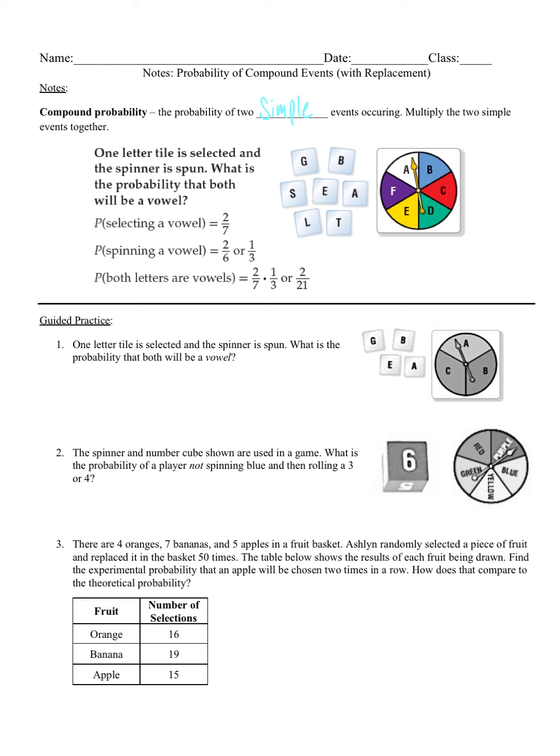All right. So for instance, one letter tile out of these ones here. Okay. So one tile is selected and the spinner is spun. What is the probability that both will be a vowel? Okay. Well, first we need to count up how many tiles we have. 1, 2, 3, 4, 5, 6, 7. Okay. So we have 7 tiles. And then what's our probability of selecting a vowel out of there? Well, we have 2 vowels. Okay. So that's how we got 2 over 7.